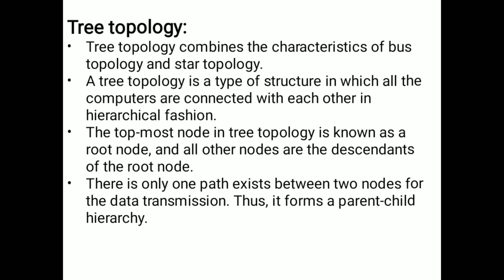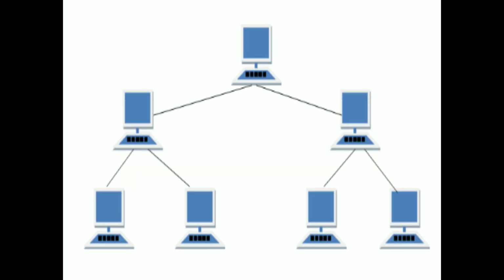There is only one path between two nodes or two computers for data transmission. Thus it forms a parent-child hierarchy. So if you want to transfer data to this system, then from the root node to its child, and from that child to this one, in hierarchical fashion only will we send the data.